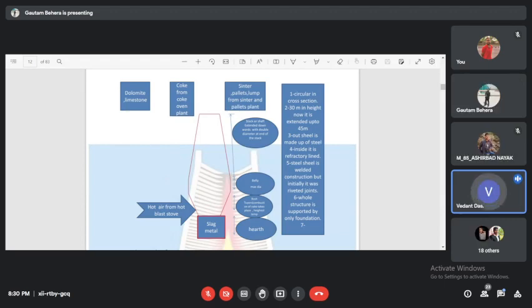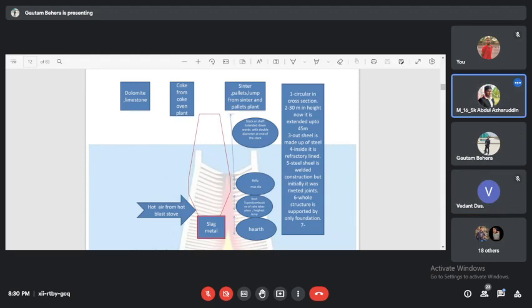Because, sir, hot blast air is given. Yes, because we are providing hot air at a very high velocity, 200 to 300 meters per second. It is kind of blasting hot air. It is so high velocity that it appears as a blasting. That's why it is called blast furnace.